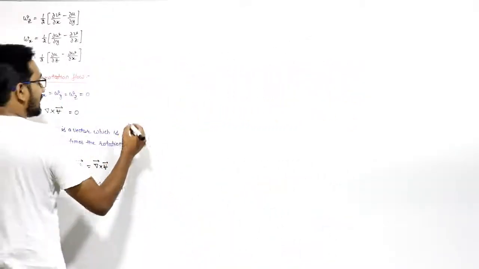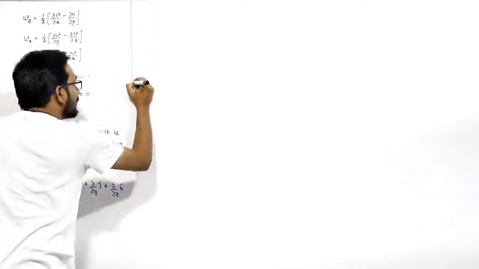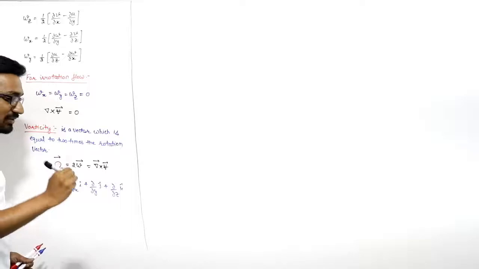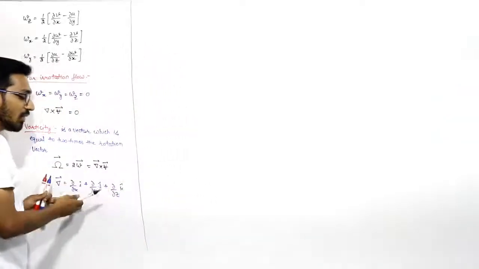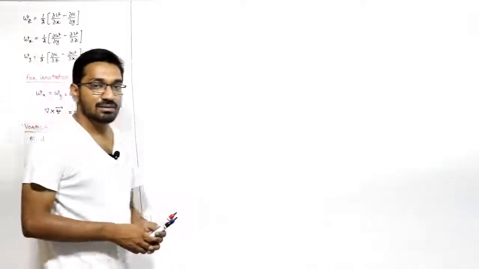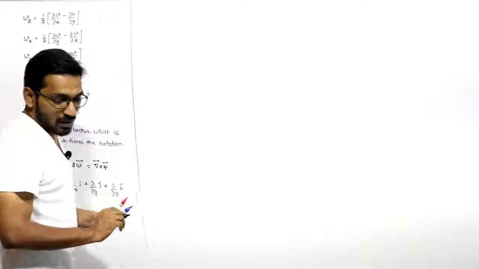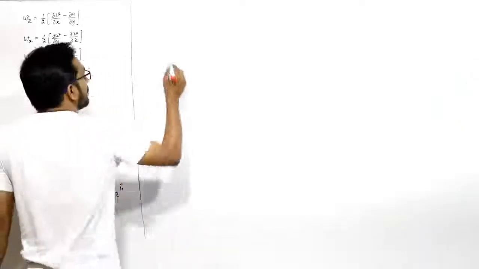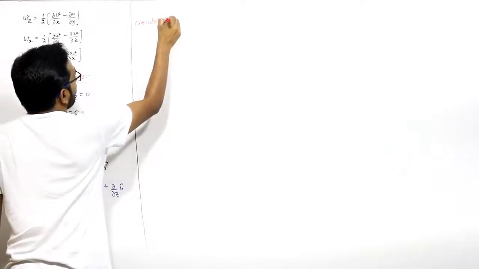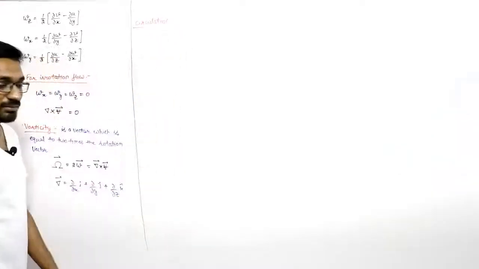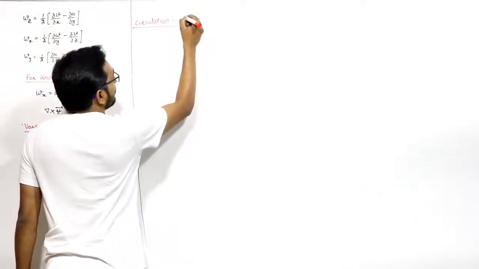Somebody asked what is the vortex line? If an imaginary line is drawn in a fluid flow such that the tangent at each and every point on that line will represent the direction of the vorticity vector, then that line is known as vortex line. You must remember this. Now there is one term also associated with it, that is known as circulation, that is denoted by this letter.